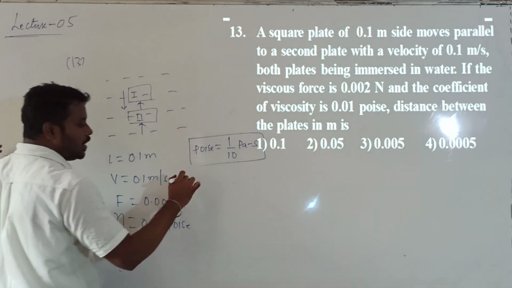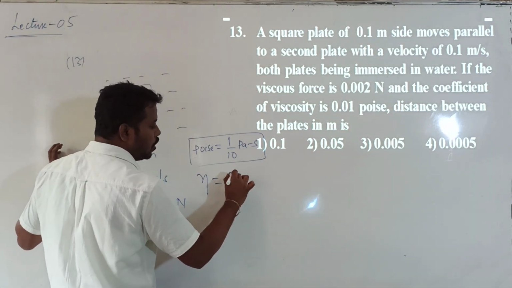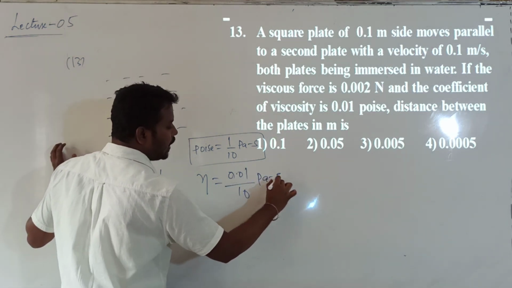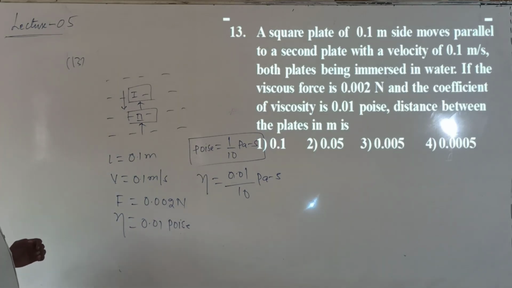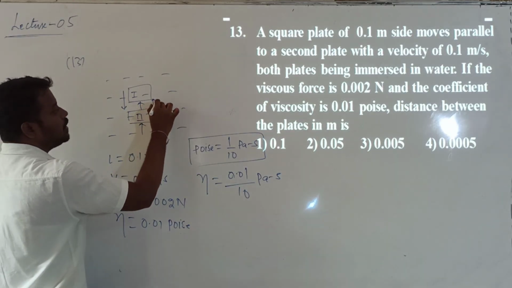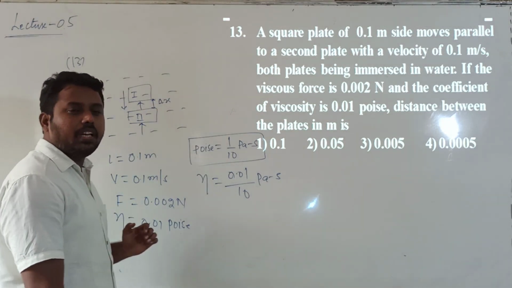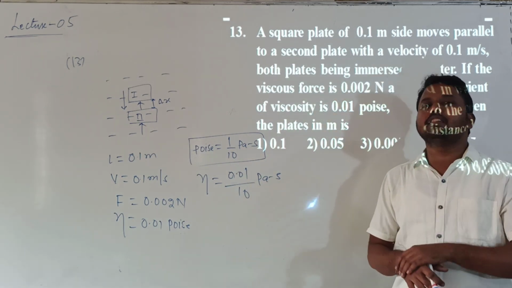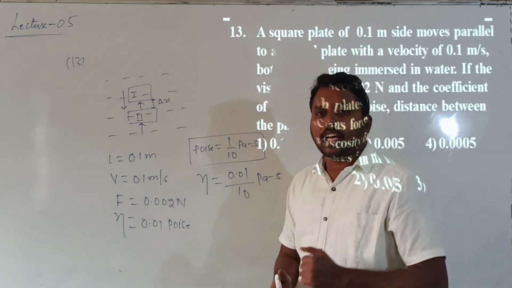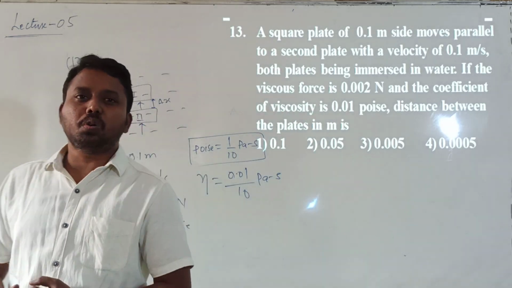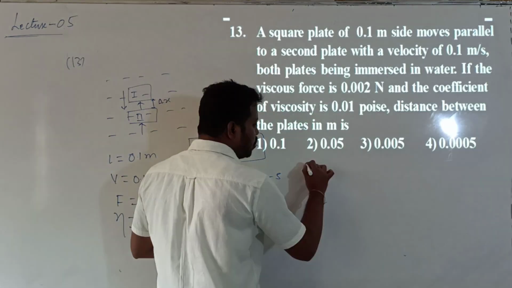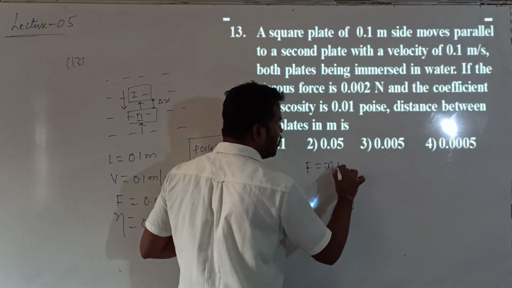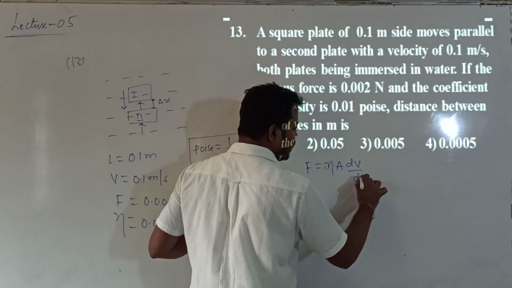Therefore, what can I write as the coefficient of viscosity value? 0.01 by 10, so that is Pascal second in the SI system. What they are asking us to calculate is the separation between these two plates. Now these two plates look like two different layers of the liquid, separated by distance delta x. Then we know that according to Newton's formula, the viscous force acting between two adjacent layers is F equal to eta into A into dV divided by dx.